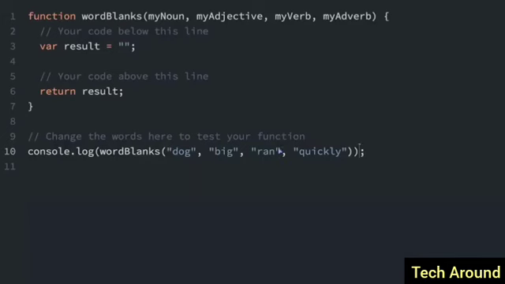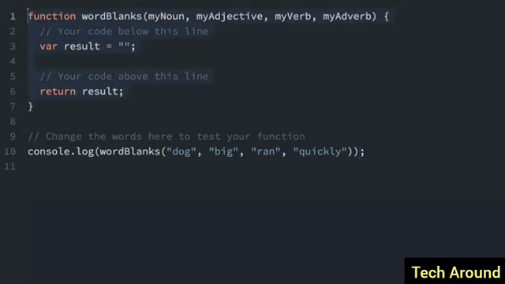We are going to use our knowledge of strings to build a Mad Libs style word game. In a Mad Lib game, you are provided sentences with some missing words, like nouns, verbs, adjectives, and adverbs, and then you fill in the missing pieces with words of your choice to make a sentence that could be funny and hopefully makes a little bit of sense. So let me show you how you do this.